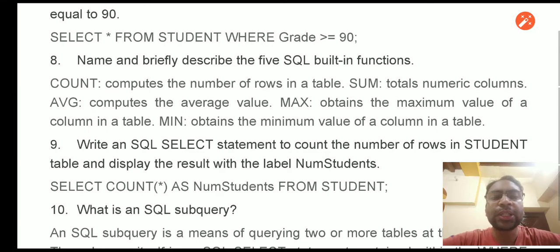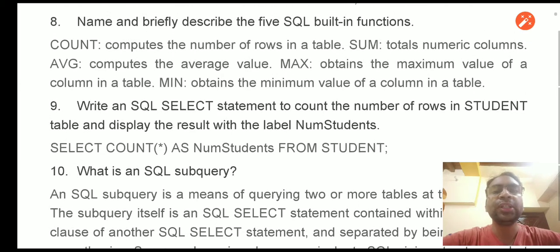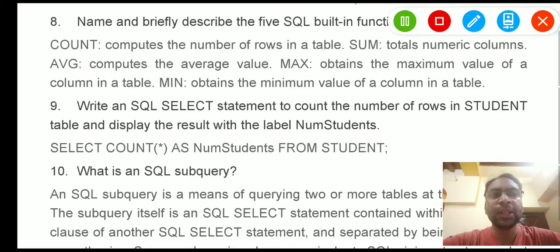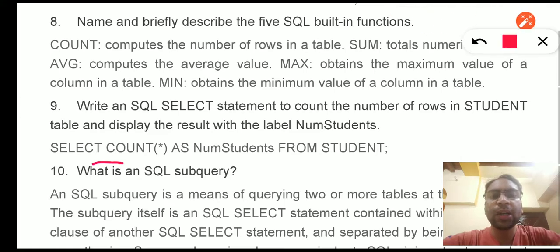Next is, write an SQL select statement to count the number of rows in a student table and display the result with the label num students. So we have two important things to do in this query. One is to use the count built-in function, and the other is to use the as clause to rename the resultant column. So we will use select count asterisk, and this AS clause will rename the resultant column as num students, from the table student.